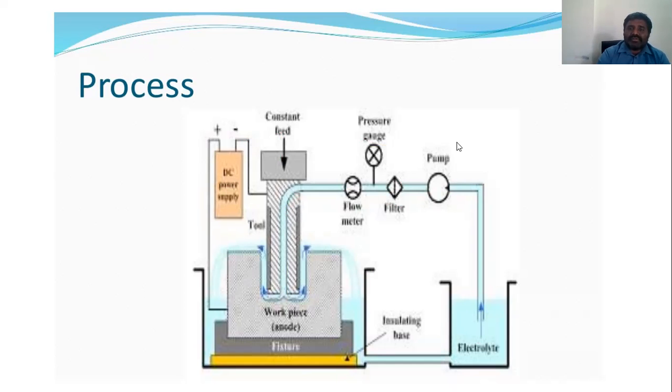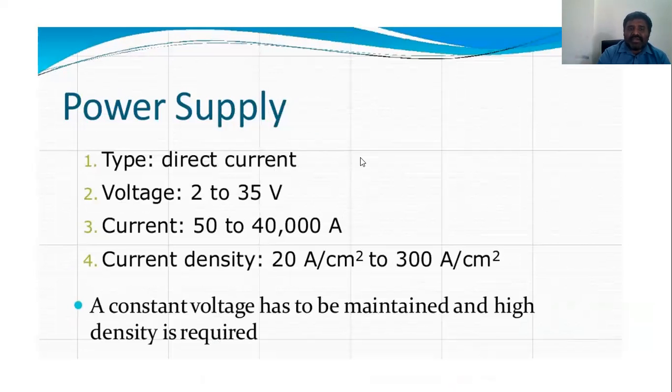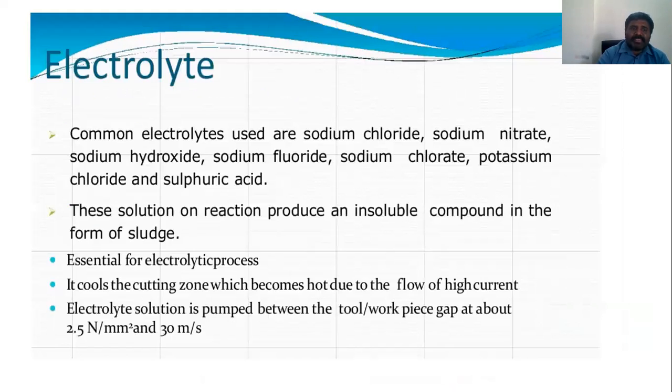Now the main subsystems are the power supply, electrolyte, tool, control system, and the workpiece. We know that. For the power supply, the direct current, voltage, and current are also process parameters. We have learned that a constant voltage has to be maintained, and a high current density is required for machining by the electrochemical machining process.